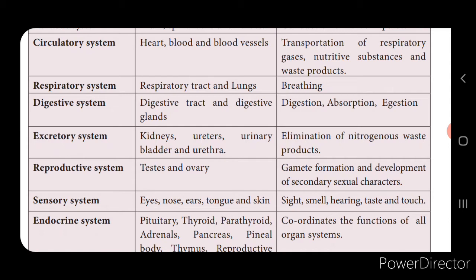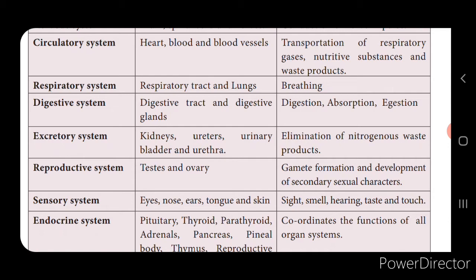Now the digestive system consists of the alimentary canal and the various digestive glands present in the whole system, and the function is digestion, absorption and elimination, that is the excretion or the egestion. Next is the excretory system. The organs involved in the excretory system are kidneys, ureters, urinary bladder and urethra. Elimination means removal of the nitrogenous waste products or the waste materials.